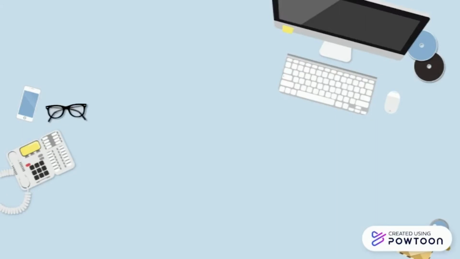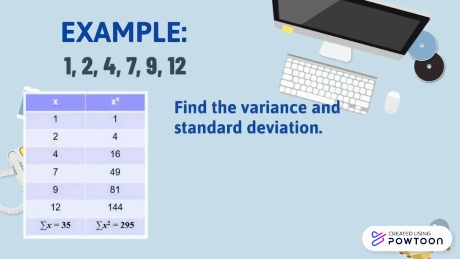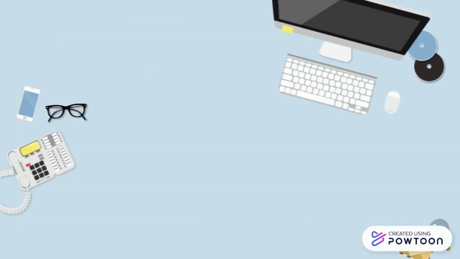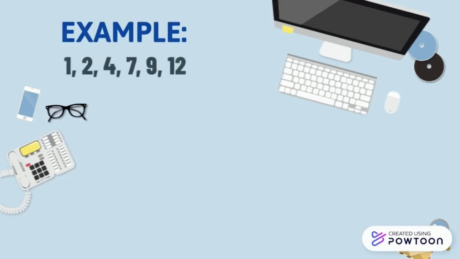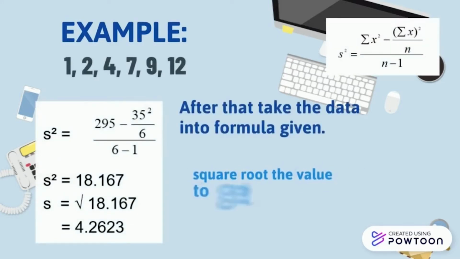This is an example to find variance and standard deviation. First, we need to create a table to find the sum of all of the data and the sum of all the data after squaring. Next, we find the total of the data. After collecting all the data, we put it into the formula to get the variance. After that, we take the square root of the value to get the answer for standard deviation.